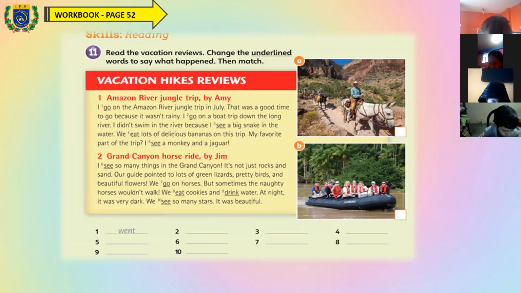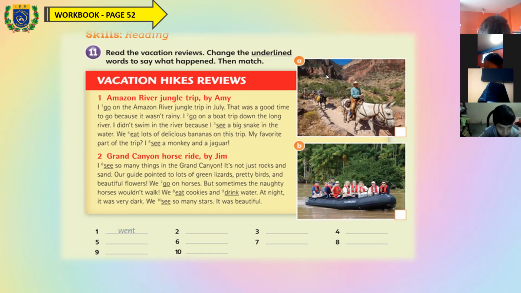Okay, this is an activity. In this activity you have to read this story about vacation. There are two stories.